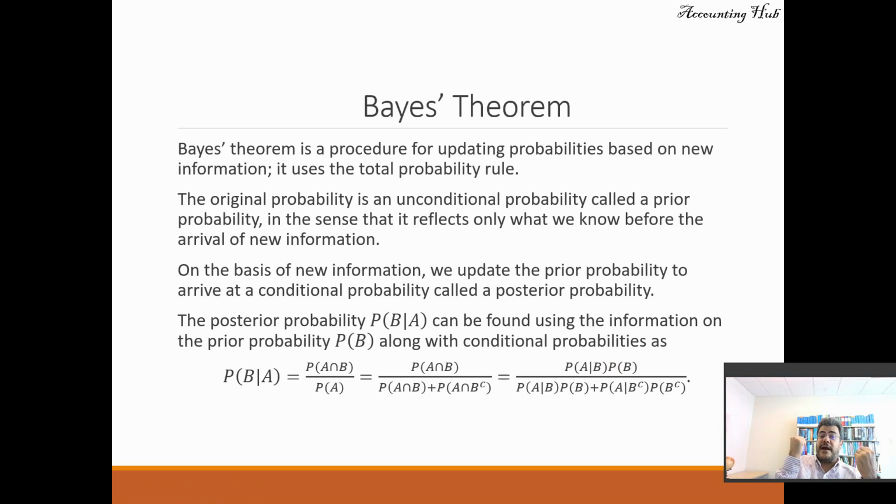And then, with new information arriving, we update the prior probability to arrive at a conditional probability called the posterior probability. The posterior probability can be found using the information on the prior probability, along with conditional probabilities.